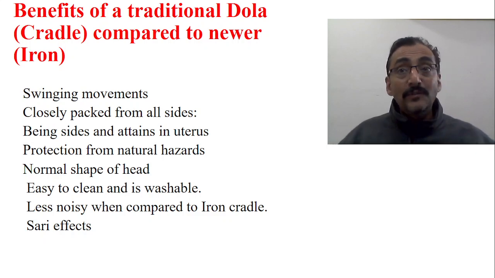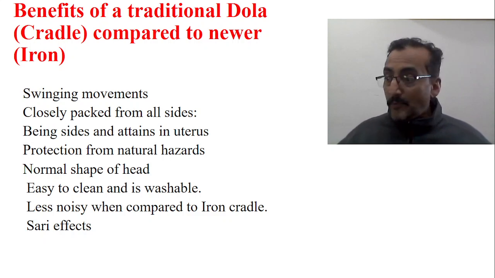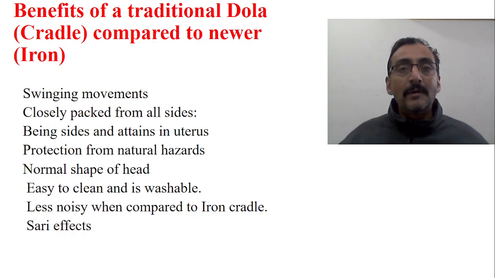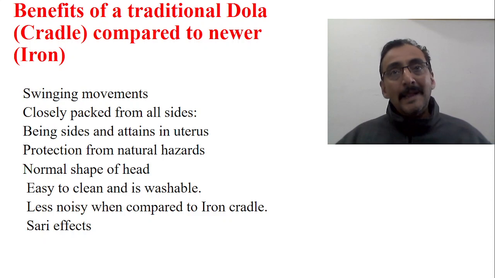Now with the cloth doli, there is no problem when the length of the child increases. But if you are using a synthetic doli, as the length of the baby increases, you have to change the doli, you have to change the cradle. That's the biggest problem, but here there are no such problems. The length is 50 centimeters at birth, and it may become 65, then 70, and so on. By 1 year it should be about 75 centimeters. So the metallic cradle may fall short, but there is no such problem in the traditional doli.